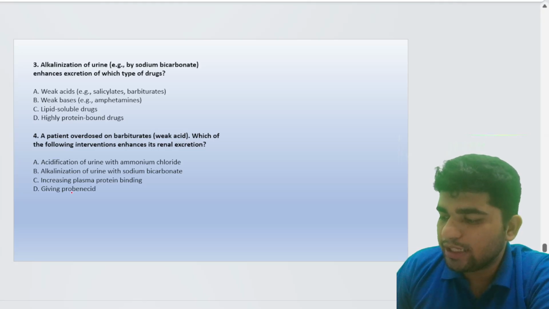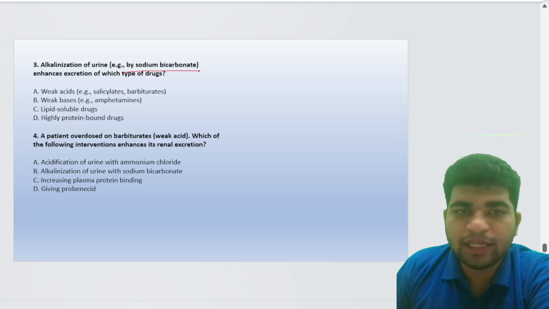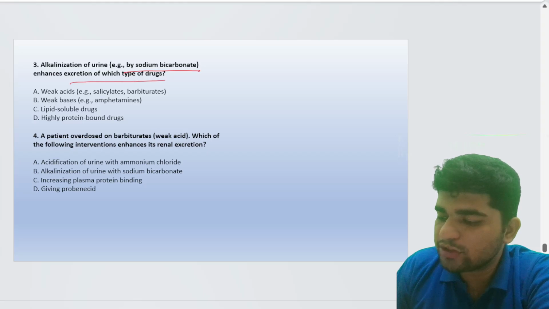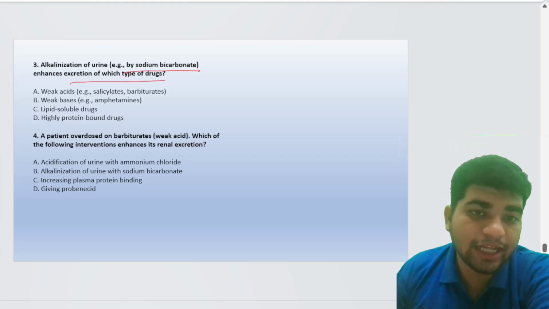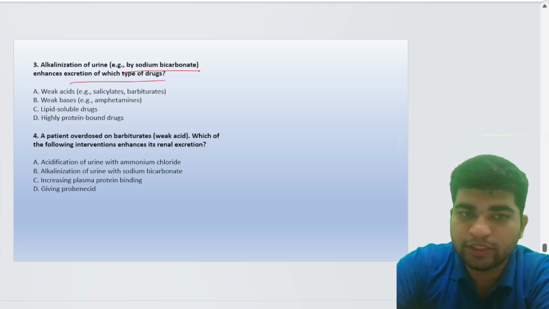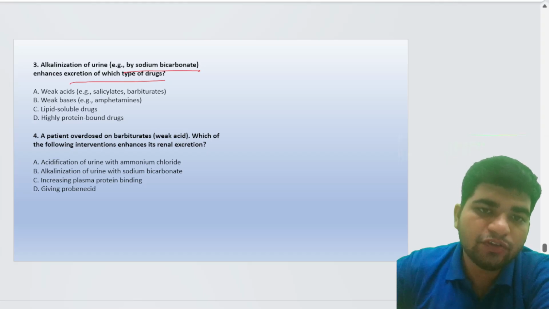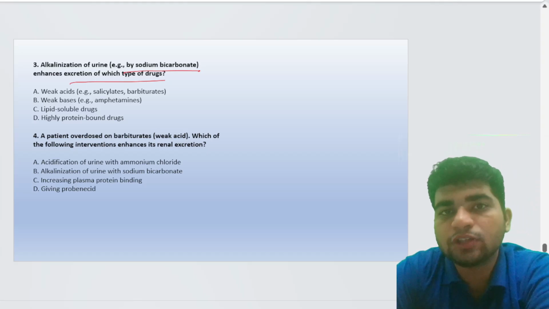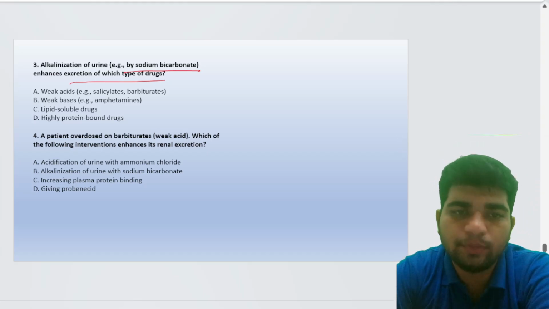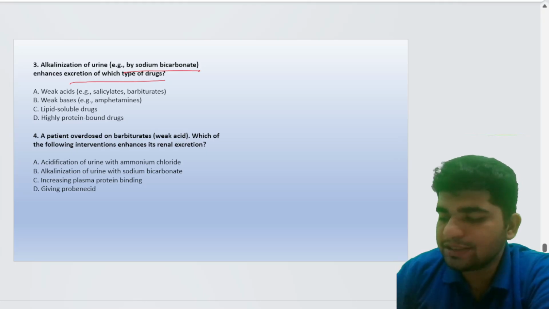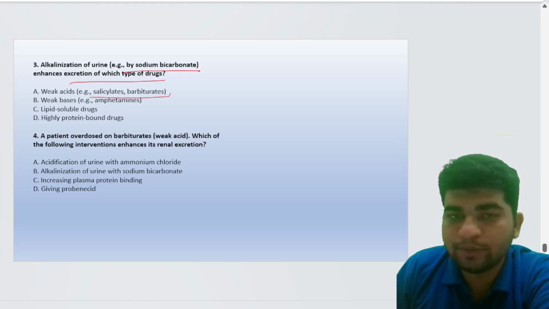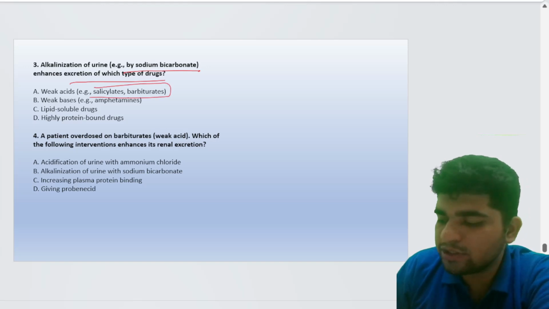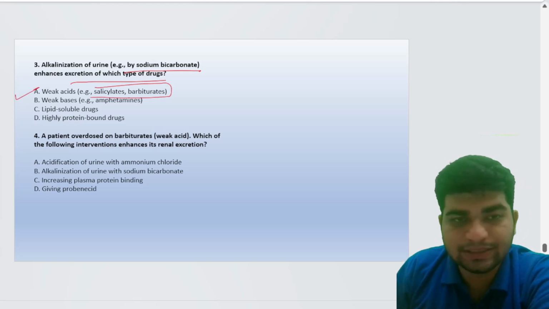Alkalinization of urine, that is with sodium bicarbonate, enhances excretion of which type of drug? Alkalinization of urine should be done only in the case of acidic drug poisoning. Acidic drug poisonings may be caused by salicylates and barbiturates. Yes, the answer would be weak acids.